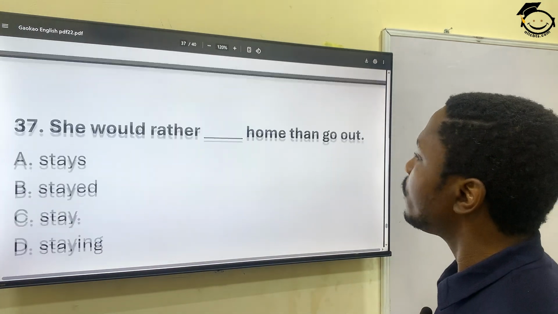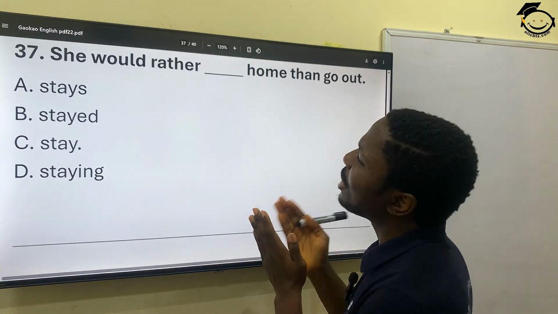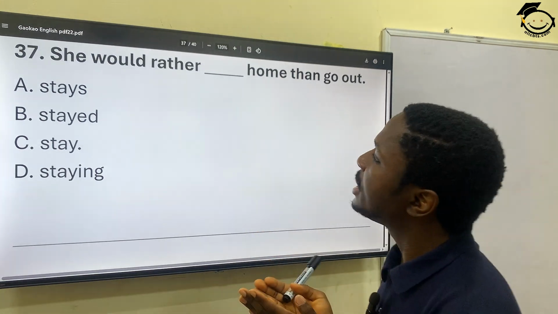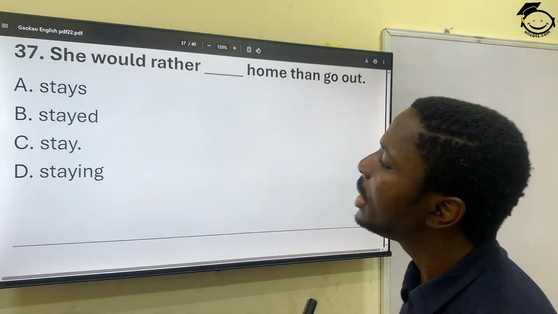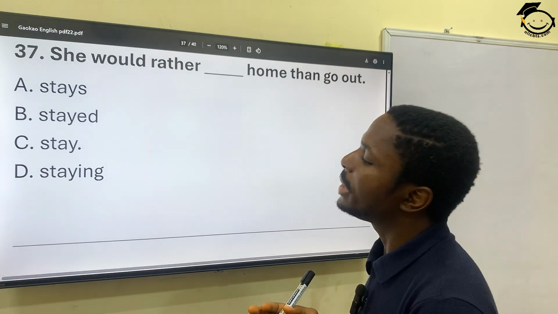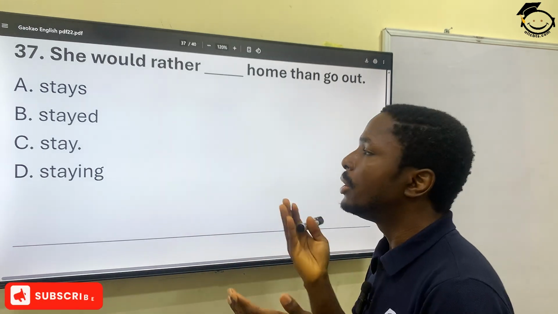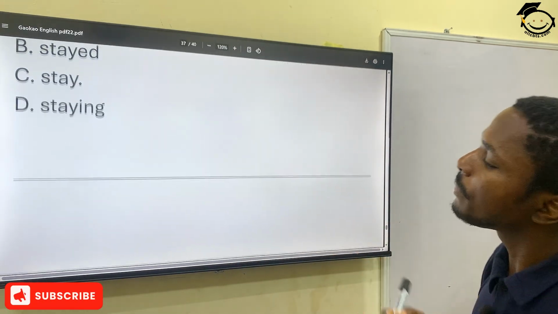37. She would rather dash home than go out. She would rather stays home than go out. No. Stay home than go out. Yeah. Stay home than go out. That's the correct one.